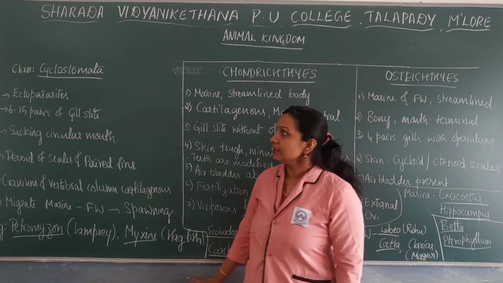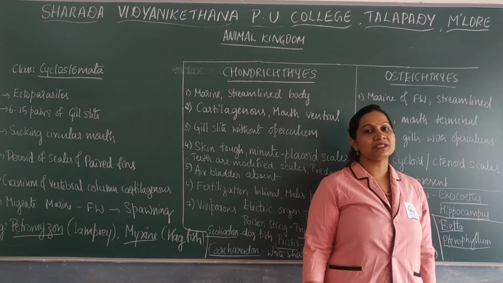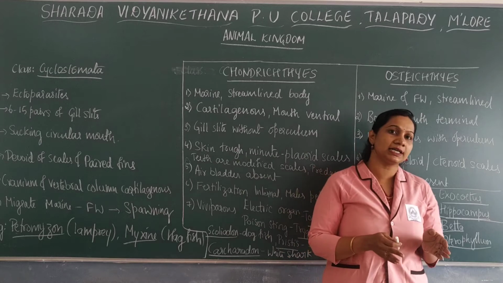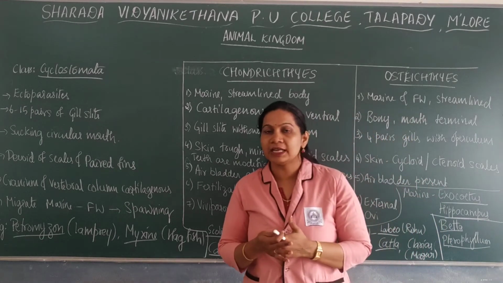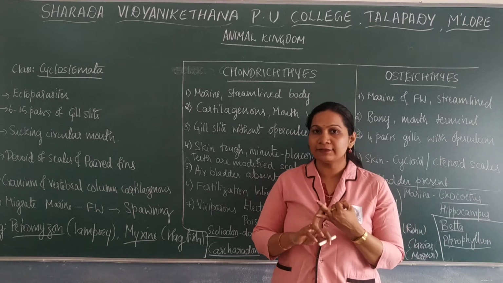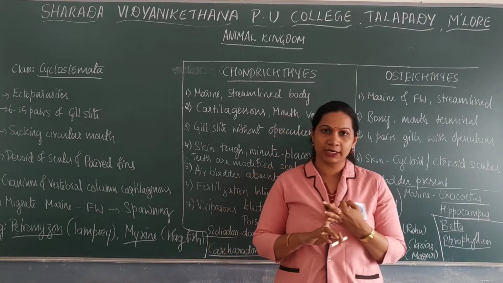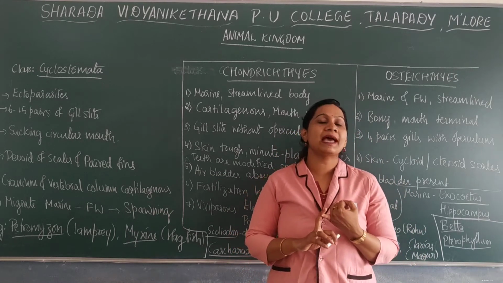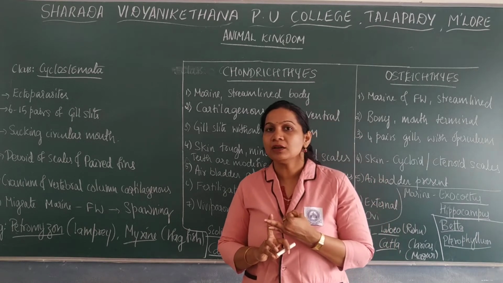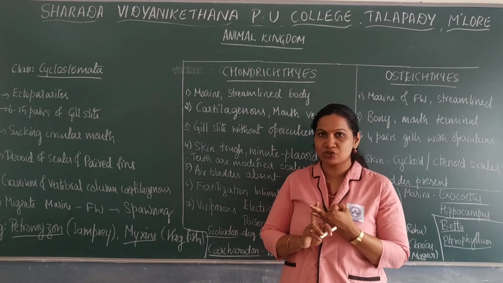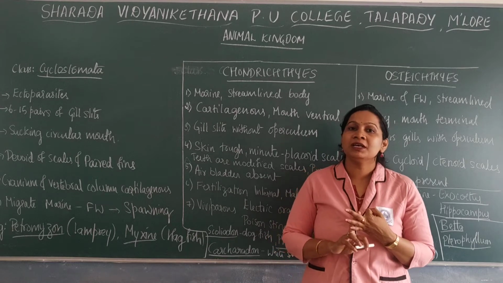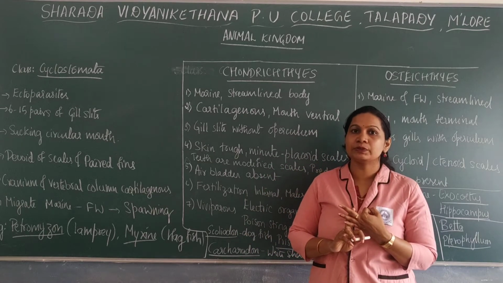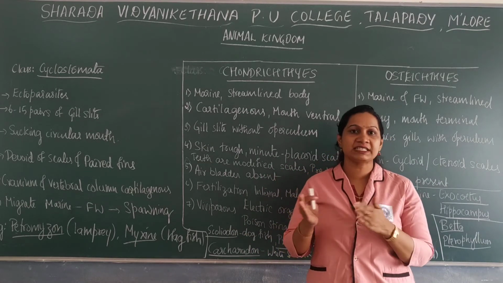Okay, so next under the chordates. In the previous class we studied the classification of chordates, which are classified into three subphyla: Urochordata, Cephalochordata, and Vertebrata. In Urochordata, the notochord is present in the larval tail, and the adult lacks a notochord. In Cephalochordata, the notochord runs from head to tail throughout their life. In Vertebrata, the notochord is replaced by the vertebral column in adults. So that is regarding the three subphyla.